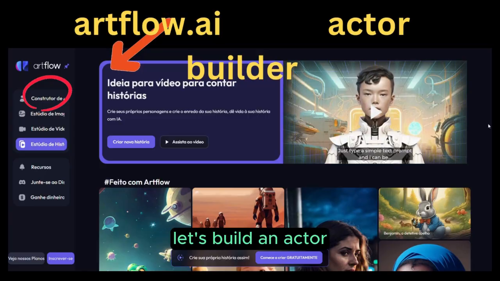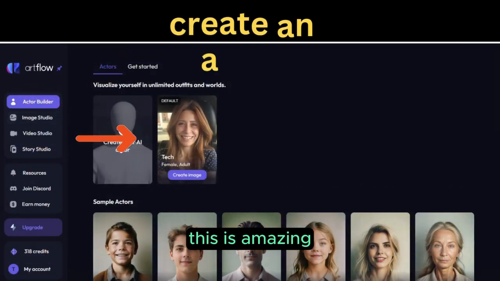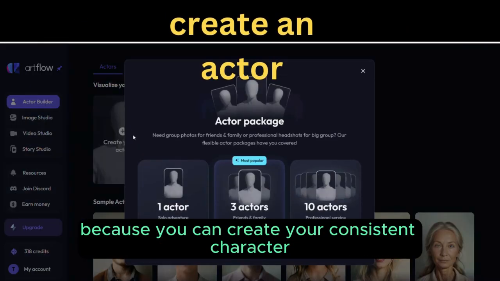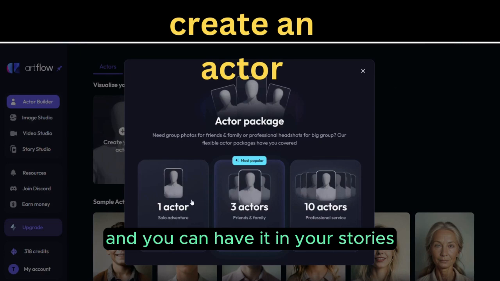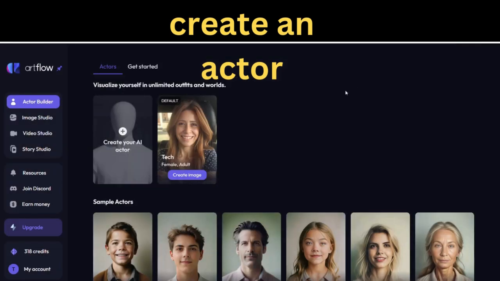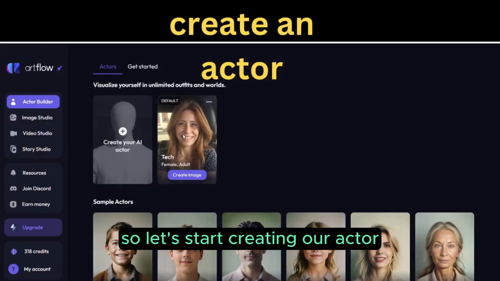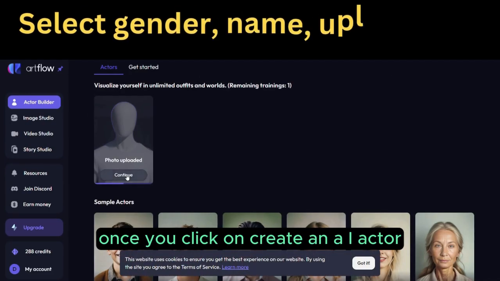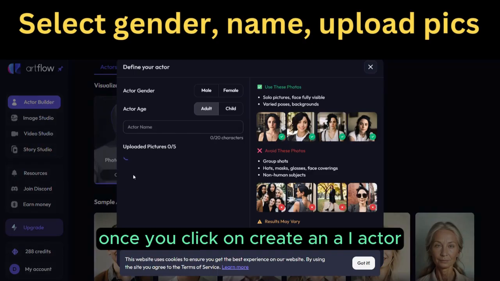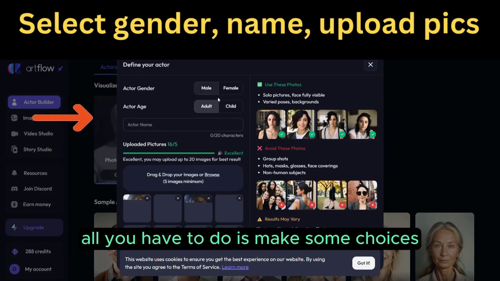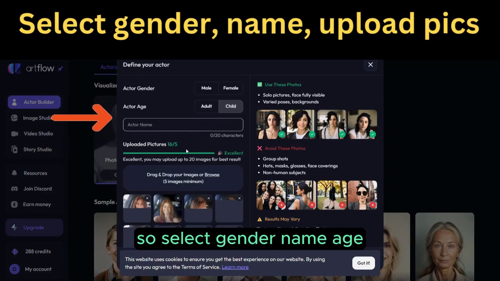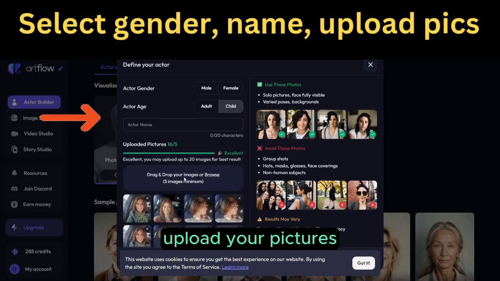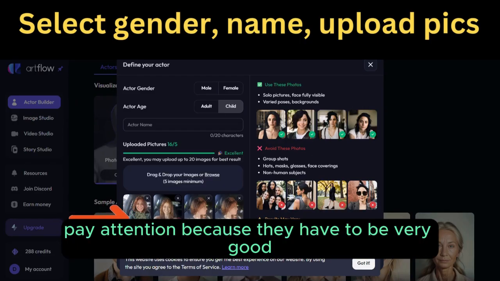Let's build an actor. This is amazing because you can create your consistent character and you can have it in your stories. Can you imagine? So let's start creating our actor, actress. Once you click on create an AI actor, all you have to do is make some choices. So, select gender, name, age, upload your pictures. Pay attention because they have to be very good.